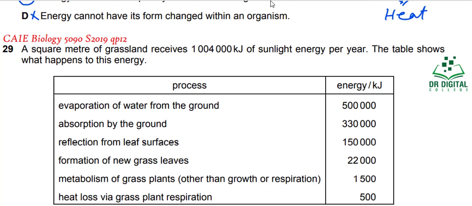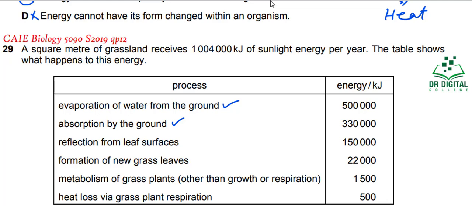In question 29, a square meter of the grassland receives 1,004,000 kilojoule of sunlight energy per year. The table shows what happens to this energy. Number one, evaporation of water from the grassland. This is not used in photosynthesis. Absorption by the ground. This is not used in photosynthesis.